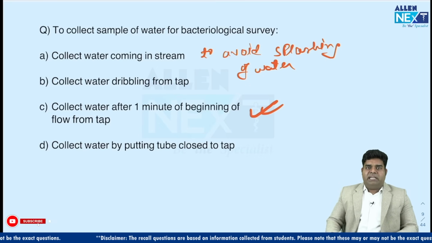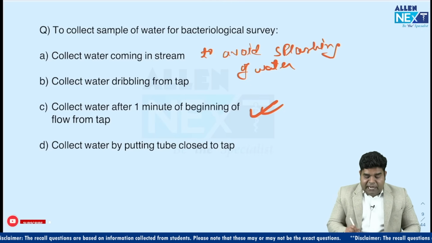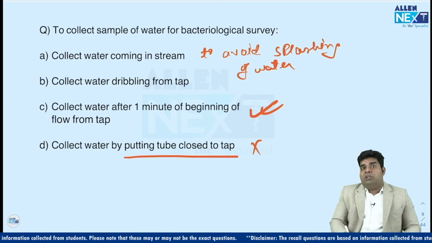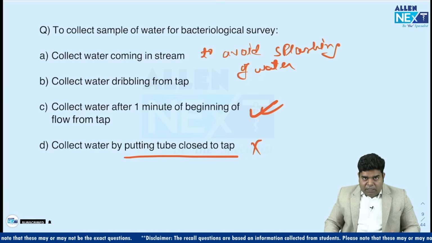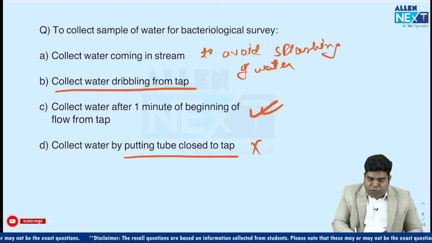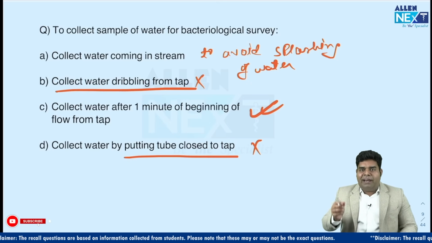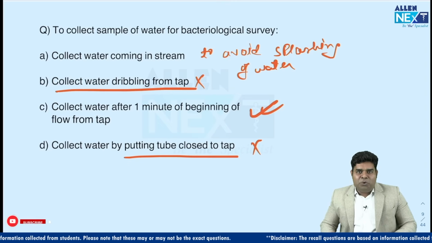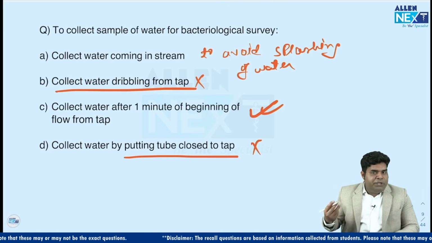And then option C says that it should be taken after 1 minute. Why can B and D never be correct? Because if you put the tube close to the tap, then you will take the bacteria of the tap also in the sample of water. And if you collect water dribbling from the tap, then you will again collect some more algae and other material usually present around the tap, or you can take the bacteria of the tap in the sample. So these two we can never do.